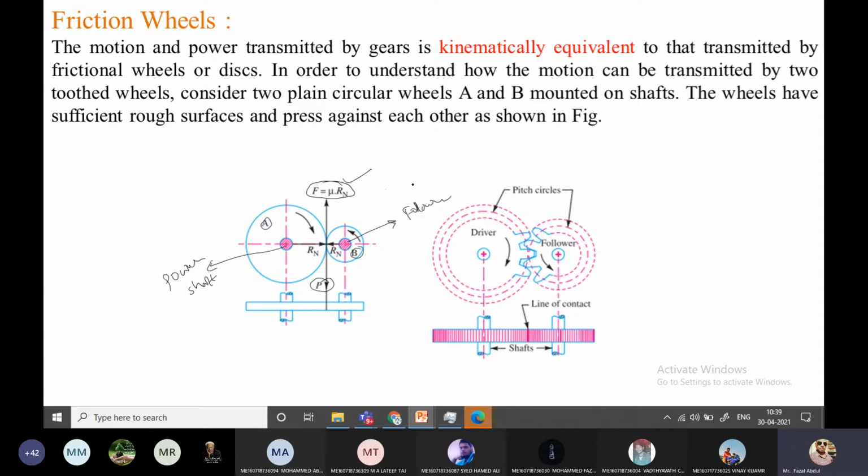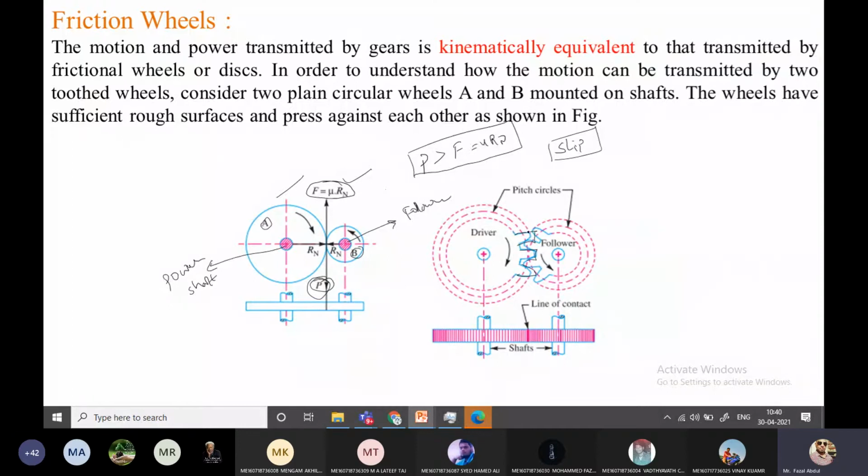To overcome this disadvantage, what is the disadvantage here? As the speed increases, the tangential force exceeds the friction force. Because of this, the slip phenomenon is introduced. So to overcome these slips, what we are doing here is making some, what do we call this, projections. Those projections are called teeth.